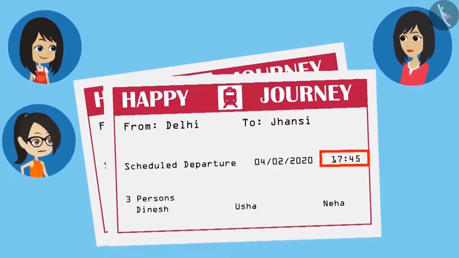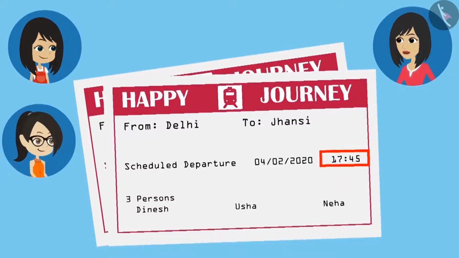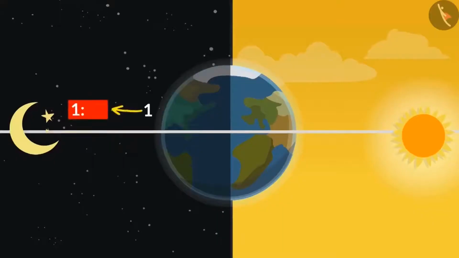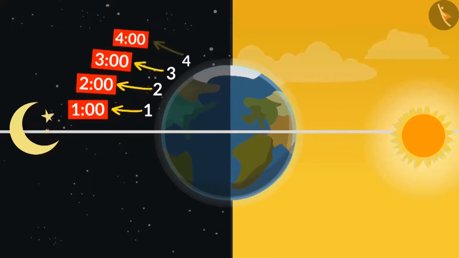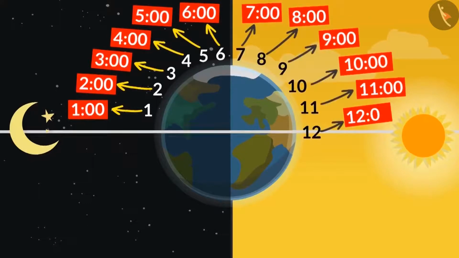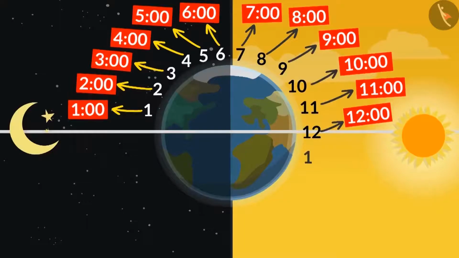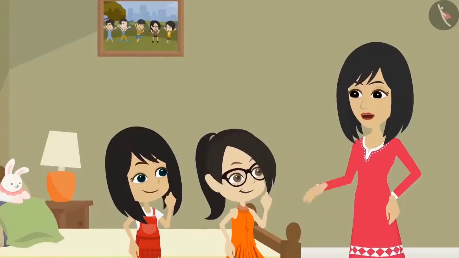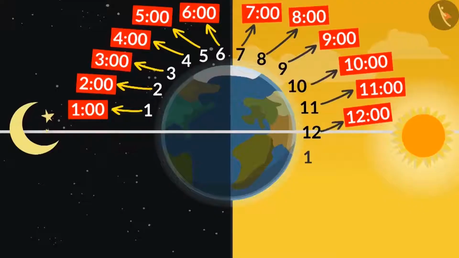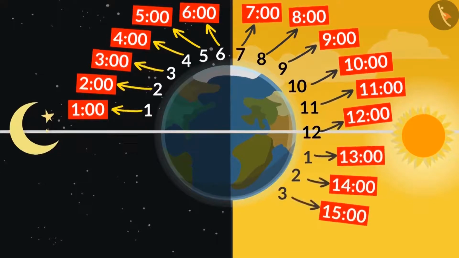Yes. But how will we know whether it is evening or morning time? It is very easy. 1 o'clock at night is written as 1:00. Just like that, 2 o'clock at night is written as 2:00. Till 12 in the afternoon, it is written as 12:00. Now tell me, what is the hour after 12? It is 1. Yes. But when the time is written in 24 hours format, then the hours of the afternoon are not written as 1, 2, 3 again. Instead, they are written as 13, 14, 15.